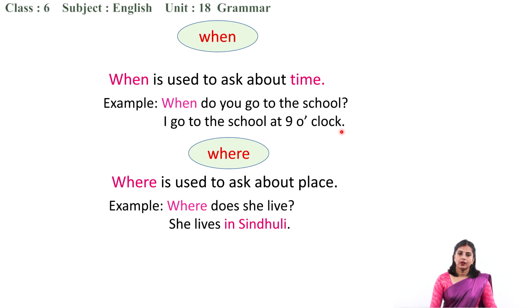For example, where does she live? She lives in Sinduli. Okay, where? Sinduli. Sinduli is a place, you see. Okay, so where is used to ask about place.